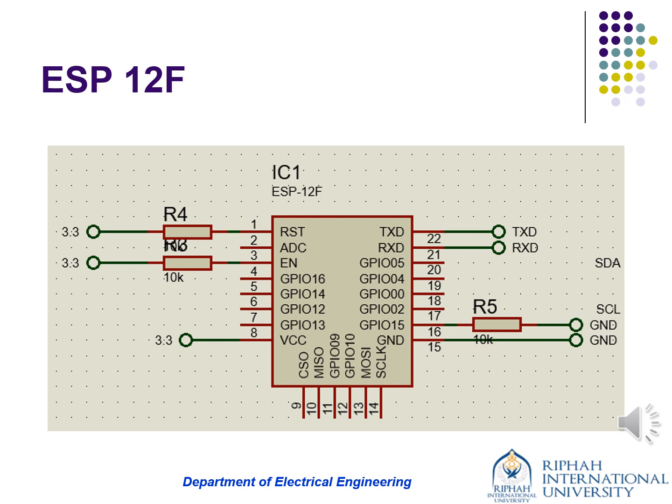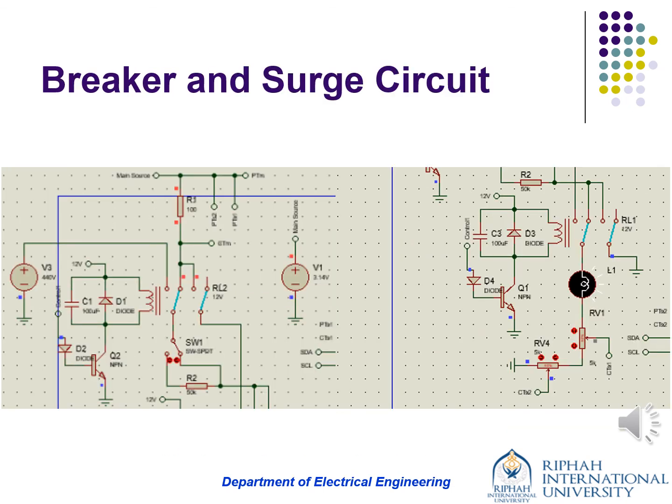Moving on to the next slide. This slide is all about the breaker and surge circuit. On the right side you can see the breaker circuit, and on the left side you can see the surge circuit. So basically, when an illegal consumer comes out, the breaker automatically turns off, and when it switches off, the surge circuit is turned on. Then a huge surge, in other words a huge current, is given permission to go to the illegal consumer.